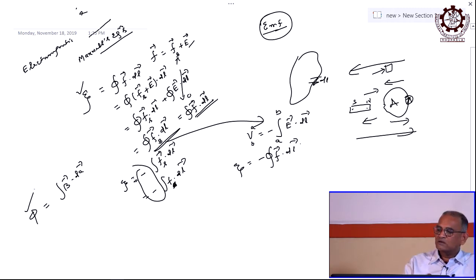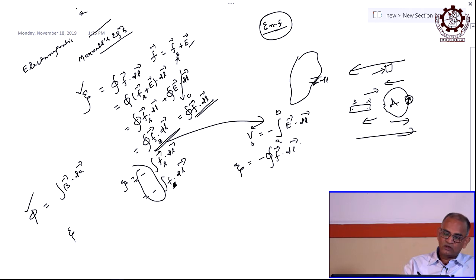Then this flux, if both are at rest, is constant, right. Flux is linking, but it is constant, not changing with time. But when will you get an induced EMF? If there is a change of flux linked with the loop with time, then there will be a rate of change of flux, right. Then only there will be an induced EMF.